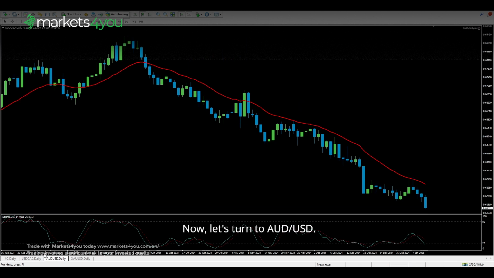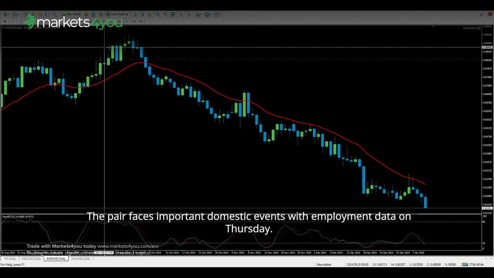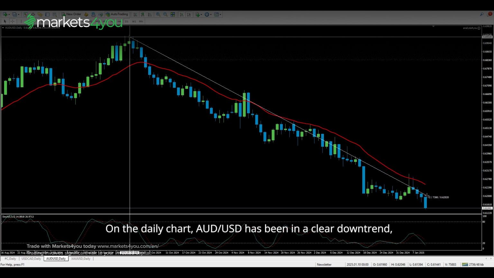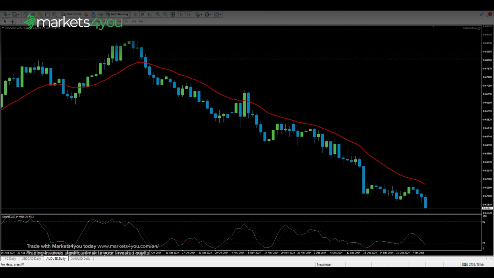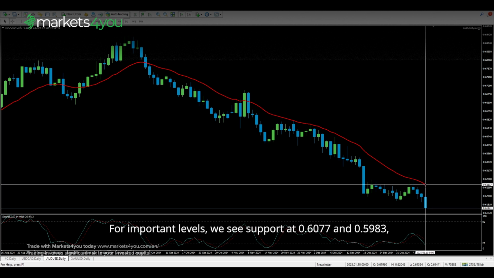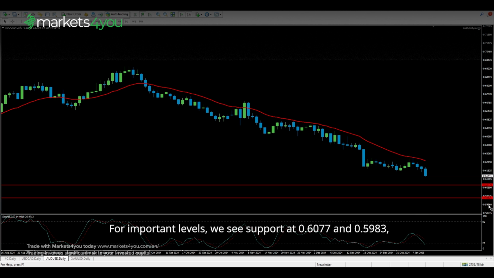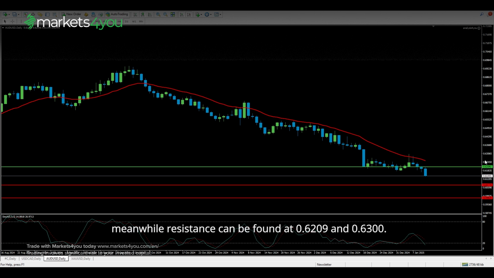Now, let's turn to Australian dollar to US dollar. The pair faces important domestic events with employment data on Thursday. On the daily chart, Australian dollar to US dollar has been in a clear downtrend, trading below the 20-day moving average. For important levels, we see support at 0.6077 and 0.5983, meanwhile resistance can be found at 0.6209 and 0.6300.